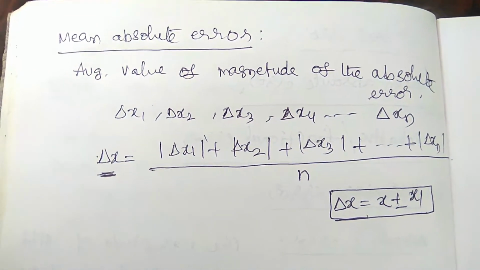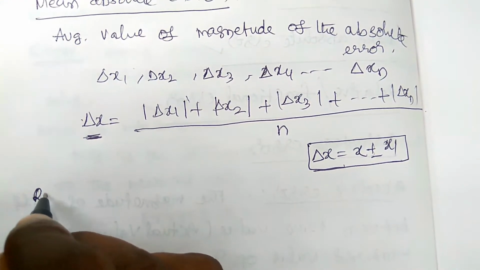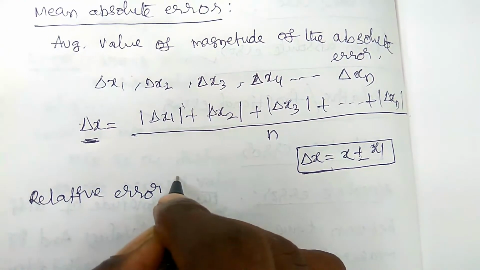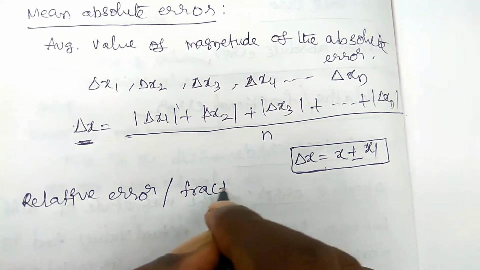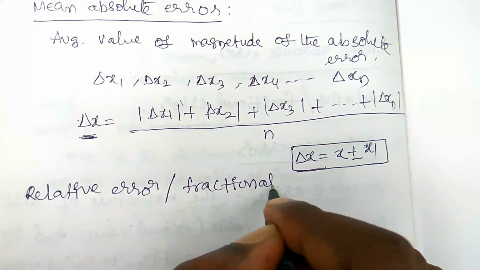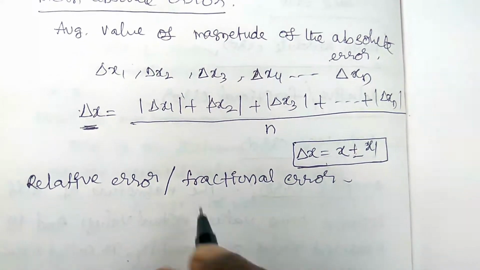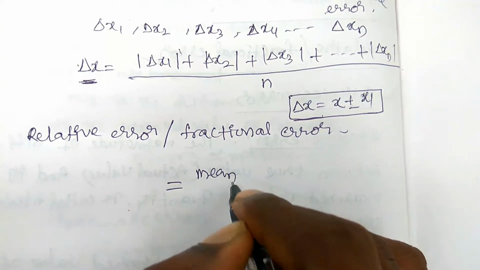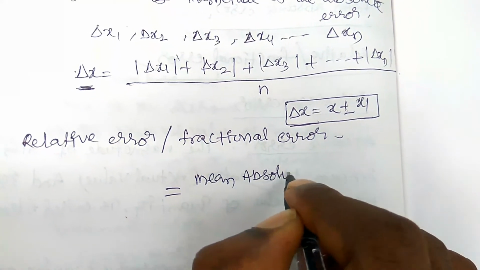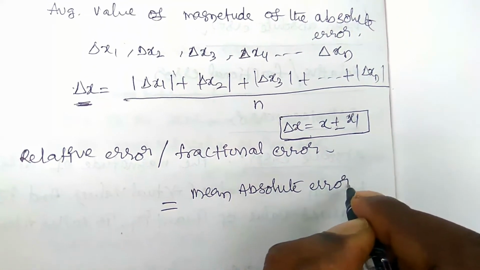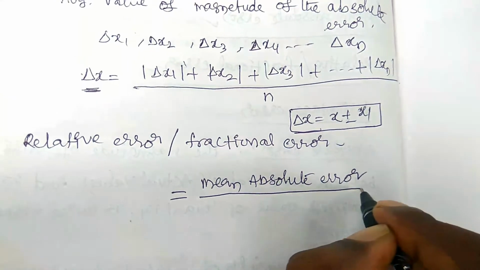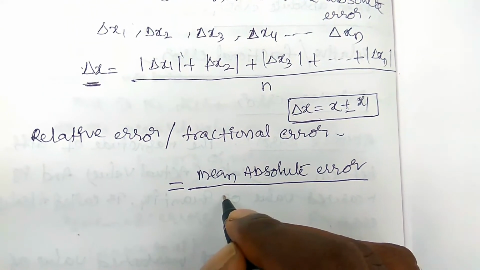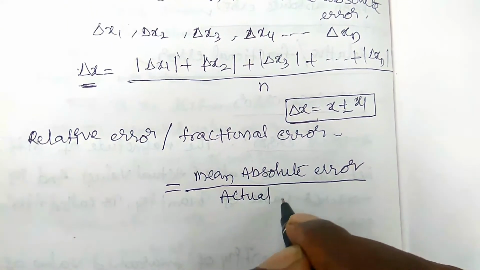And next we can find the third one, that is the relative error, which is nothing but the fractional error. The relative error is found by the ratio between the mean absolute error, which we showed above, and the mean value. Mean value means the actual value.